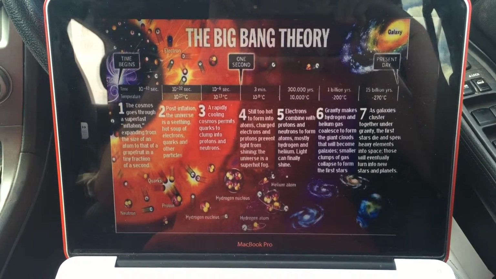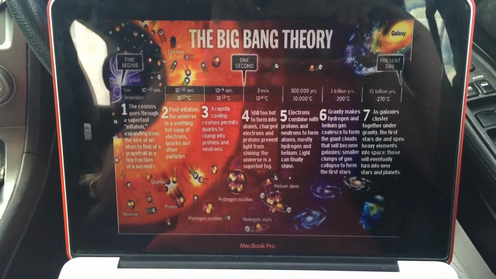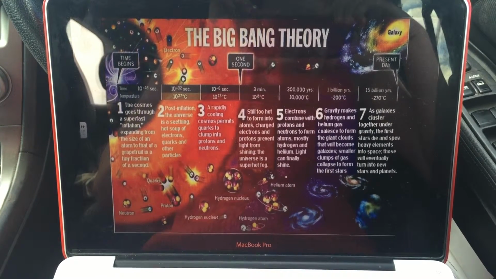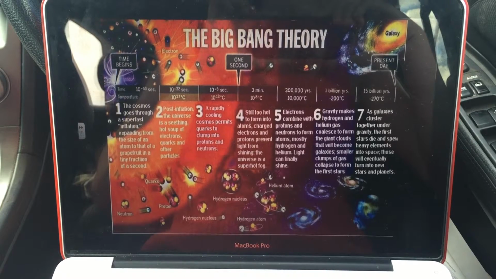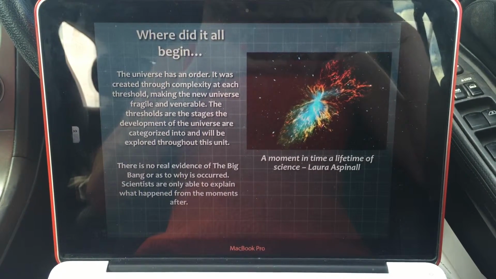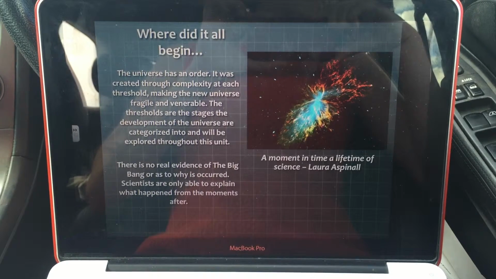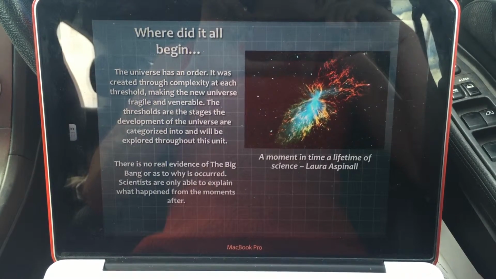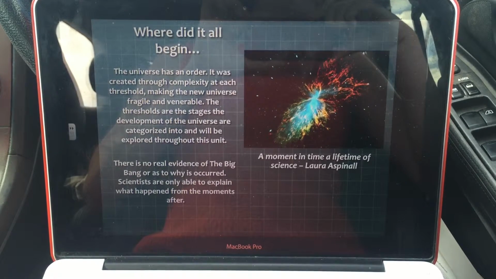The Big Bang Theory is one of the most recognized explanations about how the universe was created. Currently, there are 8 thresholds in the Big History project. The universe began through what is believed to be a huge explosion created from a dying star. Scientists are not able to identify what it was like prior to this event, however, are able to recap what happened from moments after.